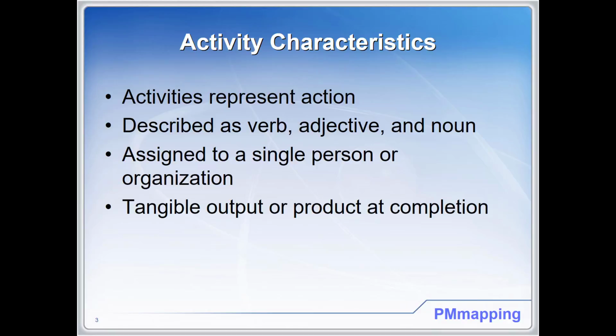You can also define a tangible output or product at completion. This would be a measurable completion, a measurable product. Remember, this is below the work package. You very easily could have made the decision to decompose the work package further. However, you make the decision that that's the lowest level that you need to estimate and manage that deliverable, and then the activity is how you're going to perform that work package. It's below the work package, but it's still a tangible product.